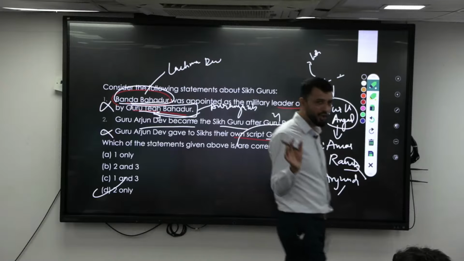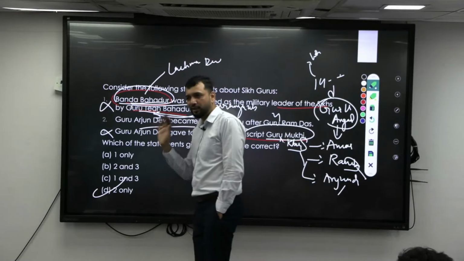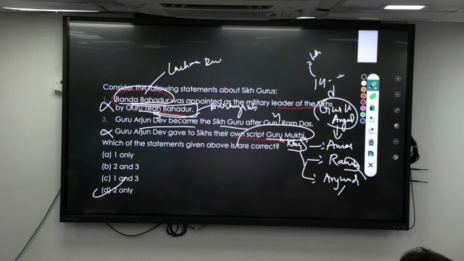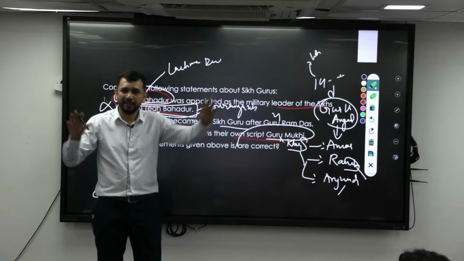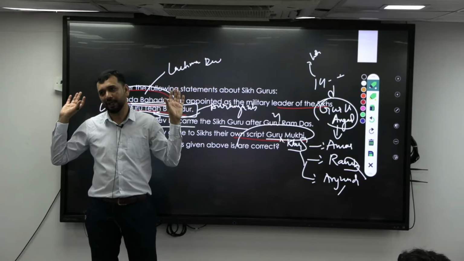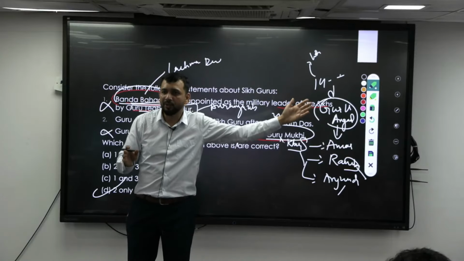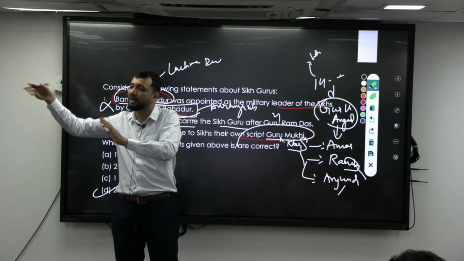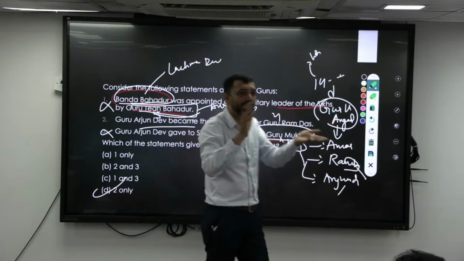So just know the contribution, the importance, and why he was killed. That you should know. Rather than why, who killed him. When you know who killed him, you can understand the chronology also. The 5th Guru was killed by whom? Jahangir. That means Jahangir and Arjun Dev were contemporary. Now the 4th Guru, Ramdas, and Amar Das were before Arjun Dev, so they should be contemporary with the previous king, that is Akbar. Like that you can try to connect.